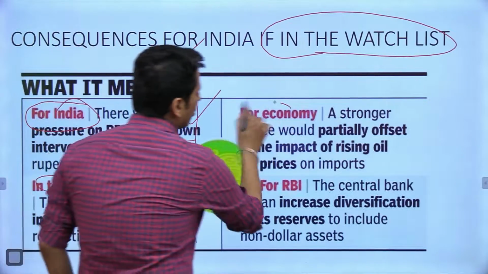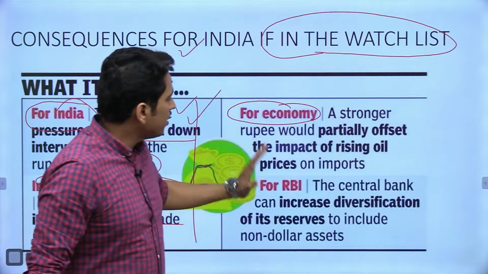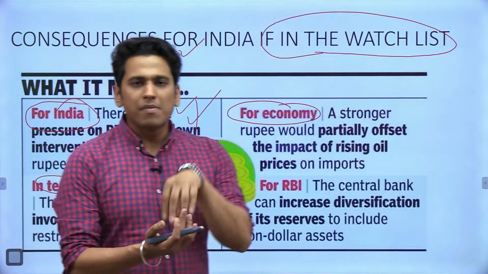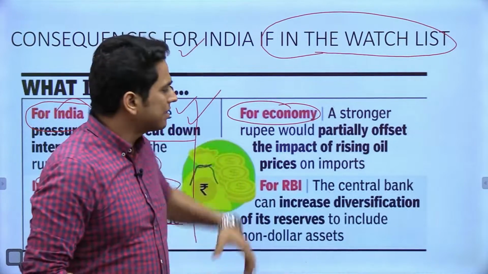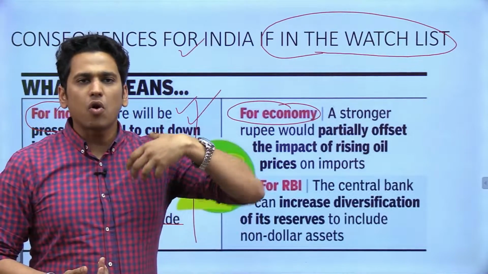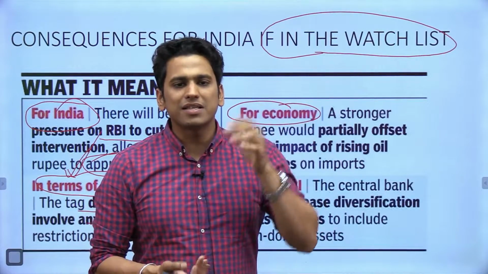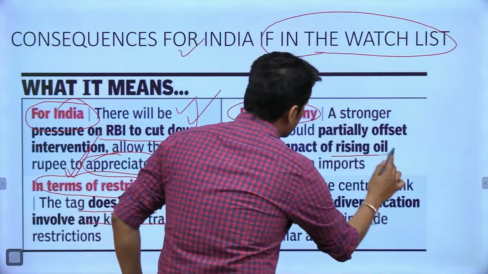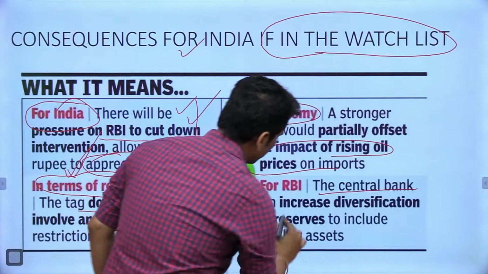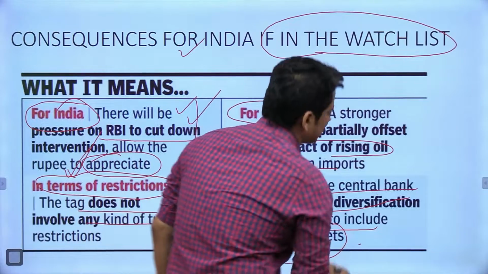Third thing is for the economy. A stronger rupee would partially offset the impact of rising oil prices on imports. अगर हमारा रुपी को हम अप्रिशिएट करते हैं, let's say RBI रुपी को अप्रिशिएट करता है, तो ऑब्वियसली हमारा जो ऑयल इंपोर्ट्स होंगे that would become very, very cheap. ऑब्वियस है, क्योंकि now our currency is appreciated, so our oil imports would become very, very cheap. And for RBI, the central bank can increase the diversification of its reserves to include non-dollar assets as well.